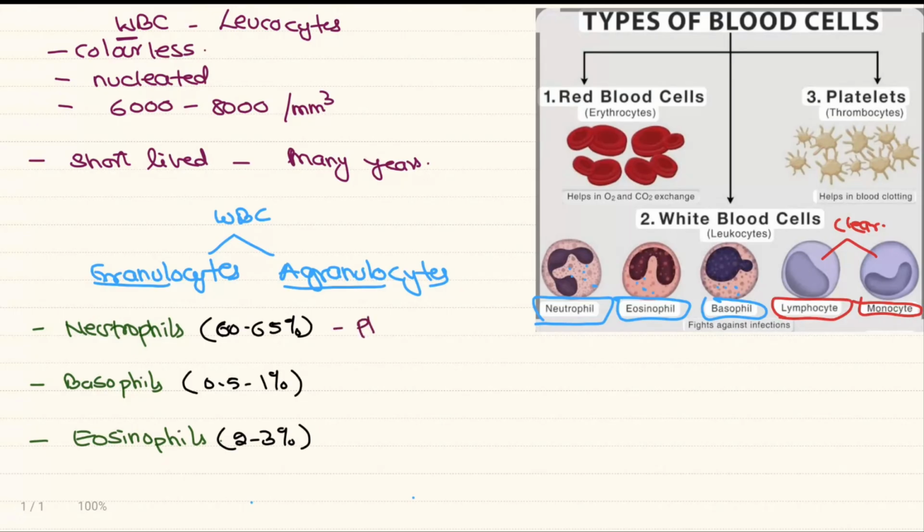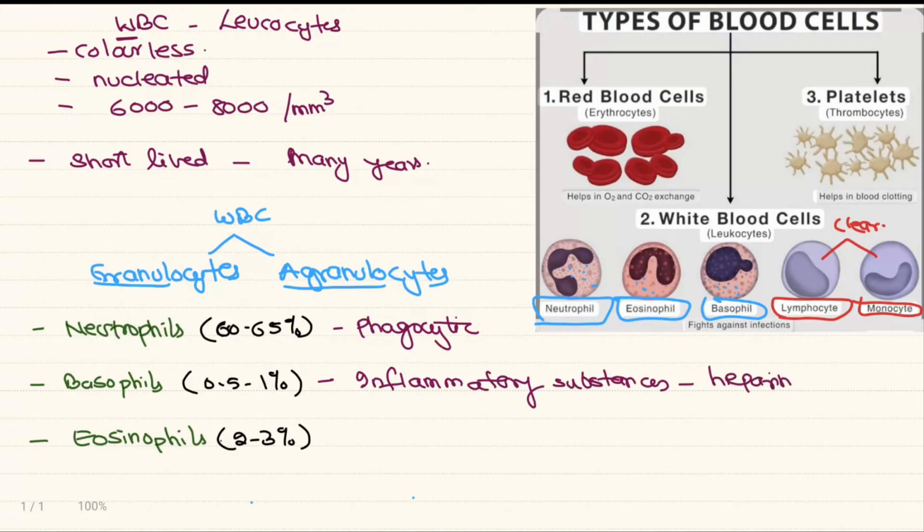Function-wise, neutrophils are phagocytic in nature, that is, they help in engulfing the harmful substances. Basophils generally secrete inflammatory substances such as heparin, histamine, serotonin, and so on. So they are responsible for the inflammatory reactions.